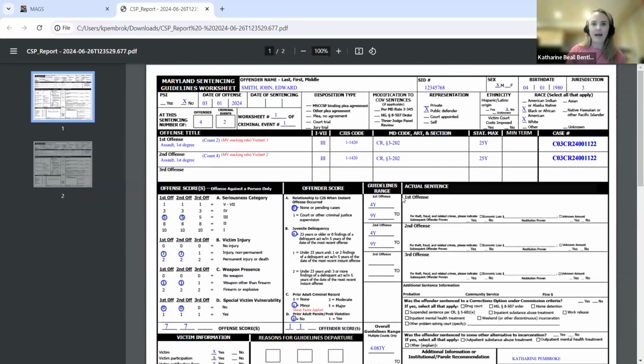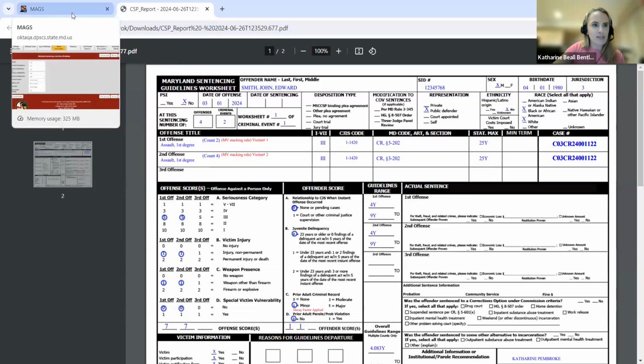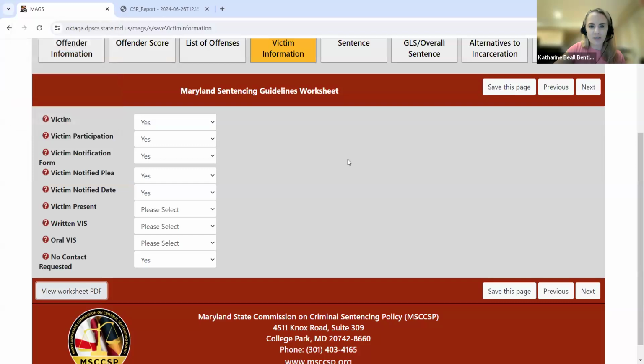So at this point in time, that concludes my demonstration in MAGS. I want to check in, ask if there are any questions, if anyone wants me to review anything within the system. And then I'm going to wrap up with just a couple of resources that we'll have available to you on July 1. Dave, let me check in with you to see if there's anything we should address as well.